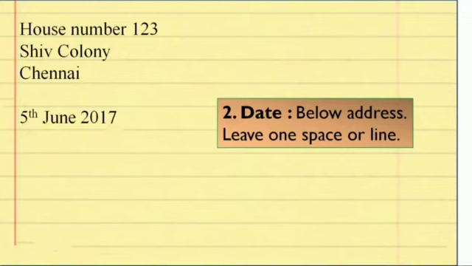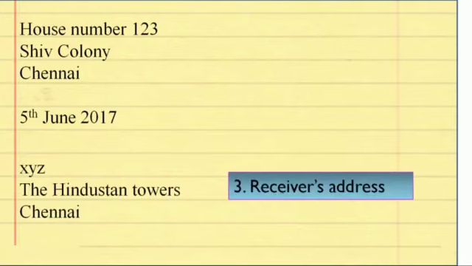After leaving one line we will write the date, and the date will be in this format: first the date, then the name of the month, and afterwards the year. Then again we will leave one line and write the receiver's address. In the receiver's address we will write XYZ here, because to whomsoever we are writing the letter, the editor, the manager, or any other authority, we will write the designation over here, and then the name of the company.